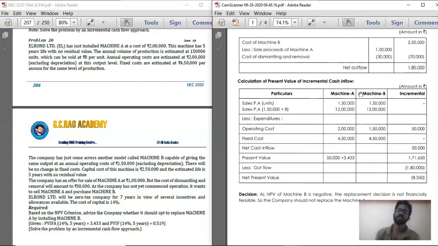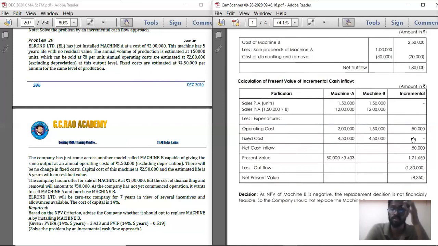So first record, what are the incremental cash inflows? Below the particulars, first record, what is the tax savings which you are making? Just don't copy this format, I'll explain you the easy format. Here you are going to save 50,000 in annual operating cost, because for machine A it is 2 lakhs and for machine B it is only 1,50,000. So first record operating cost: machine A 2 lakhs and machine B 1,50,000. The incremental cash inflow you are going to save is 50,000, so in the incremental column record 50,000.